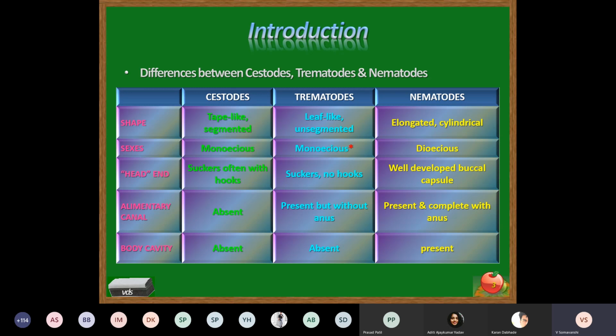Okay. Then nematodes are dioecious, where the male is separate and the female parasite is separate. For copulation, they have to come together, mate together, and fertilization takes place. So here, the sexual forms of this parasite, the adult worms, are different from one another, separate.